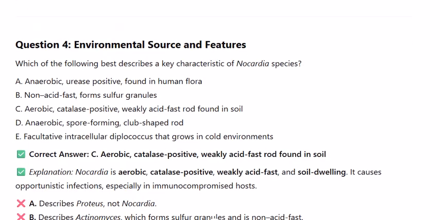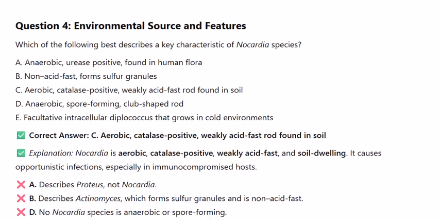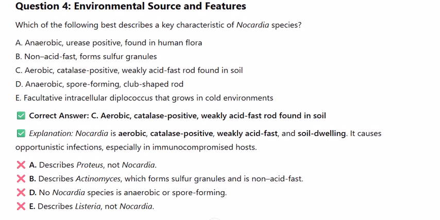Question 4. Environmental source and features. Which of the following best describes a key characteristic of Nocardia species? A. Anaerobic, urease positive, found in human flora. B. Non-acid-fast, forms sulfur granules. C. Aerobic, catalase positive, weakly acid-fast rod found in soil.